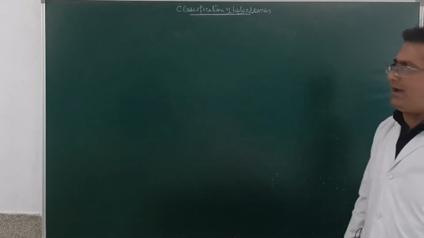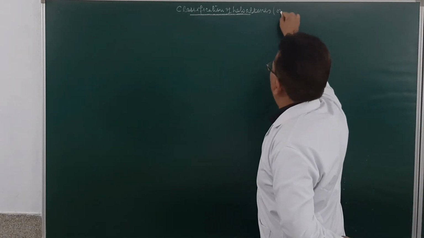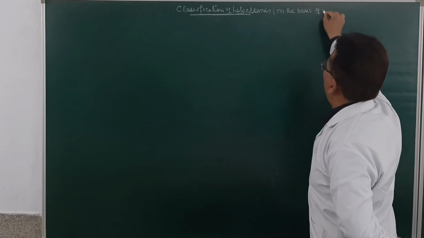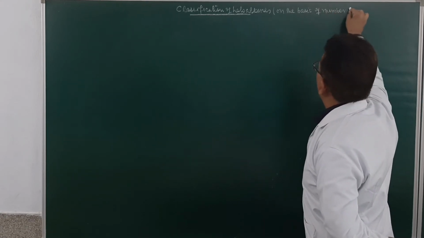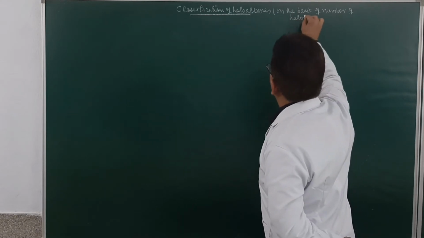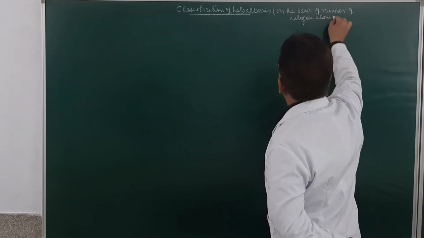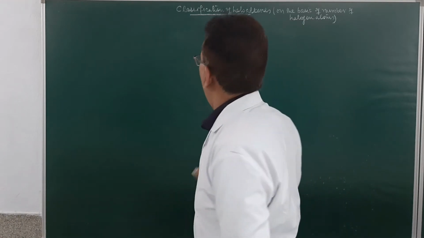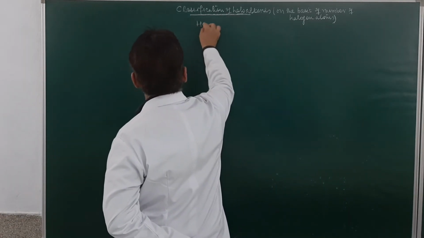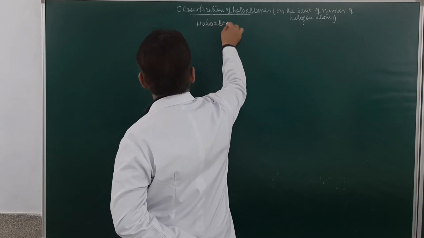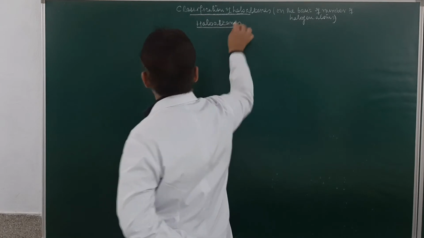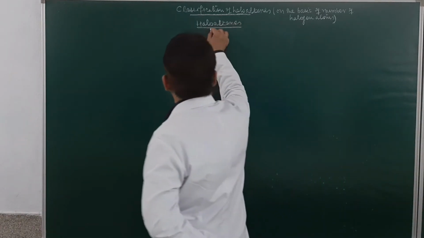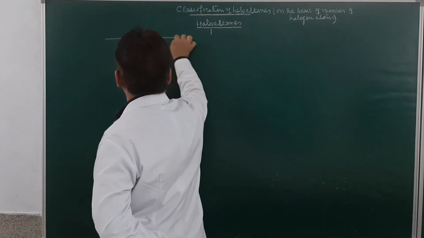Now, students, if we classify haloalkanes on the basis of the number of halogen atoms, these haloalkanes can be classified as monohalogen derivatives.